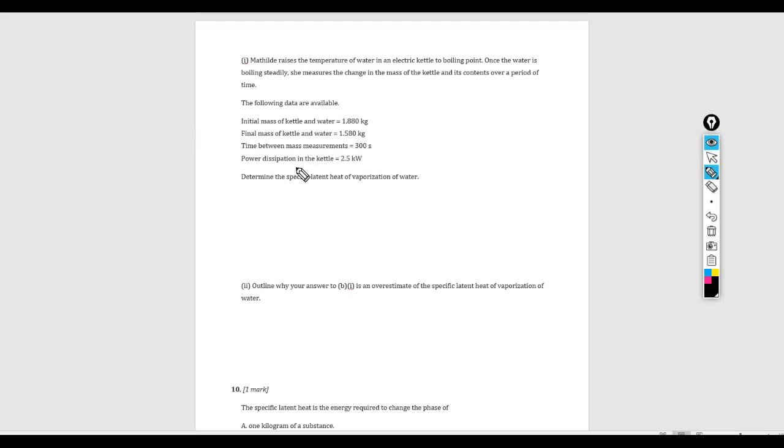Now, when I see time and power side by side, my first thought is, what is the main equation for power? That is basically the rate at which energy is used or dissipated, in this case, dissipated. So what is this actually saying? Power dissipation in the kettle.